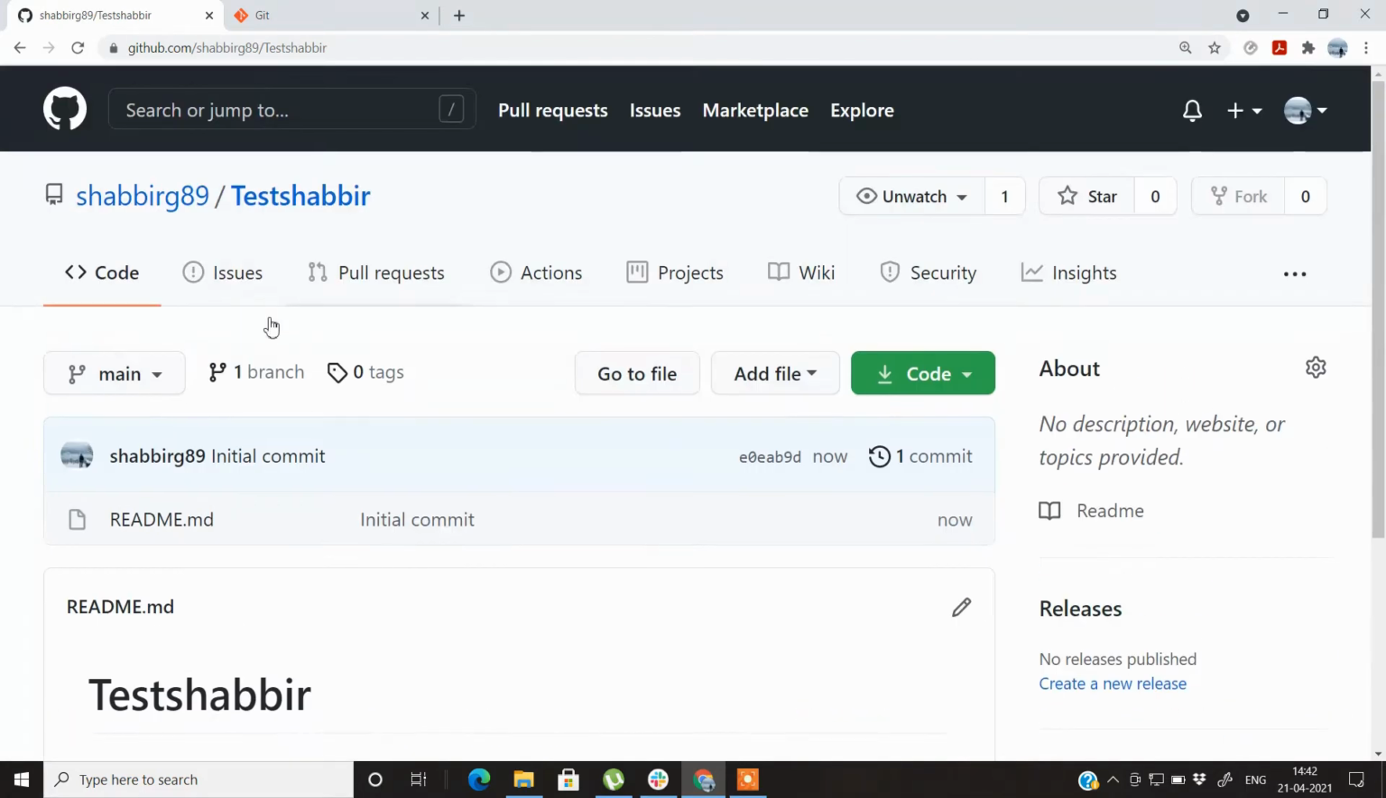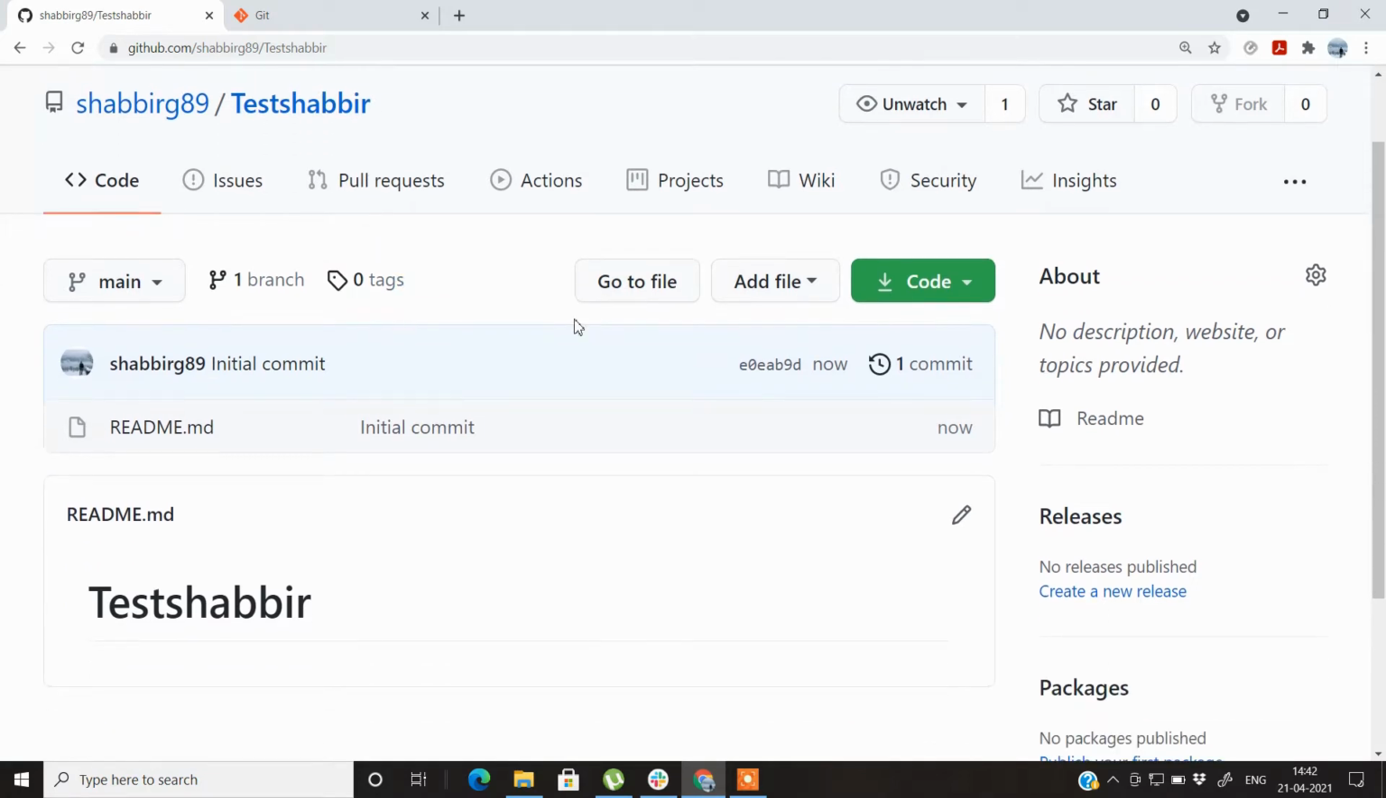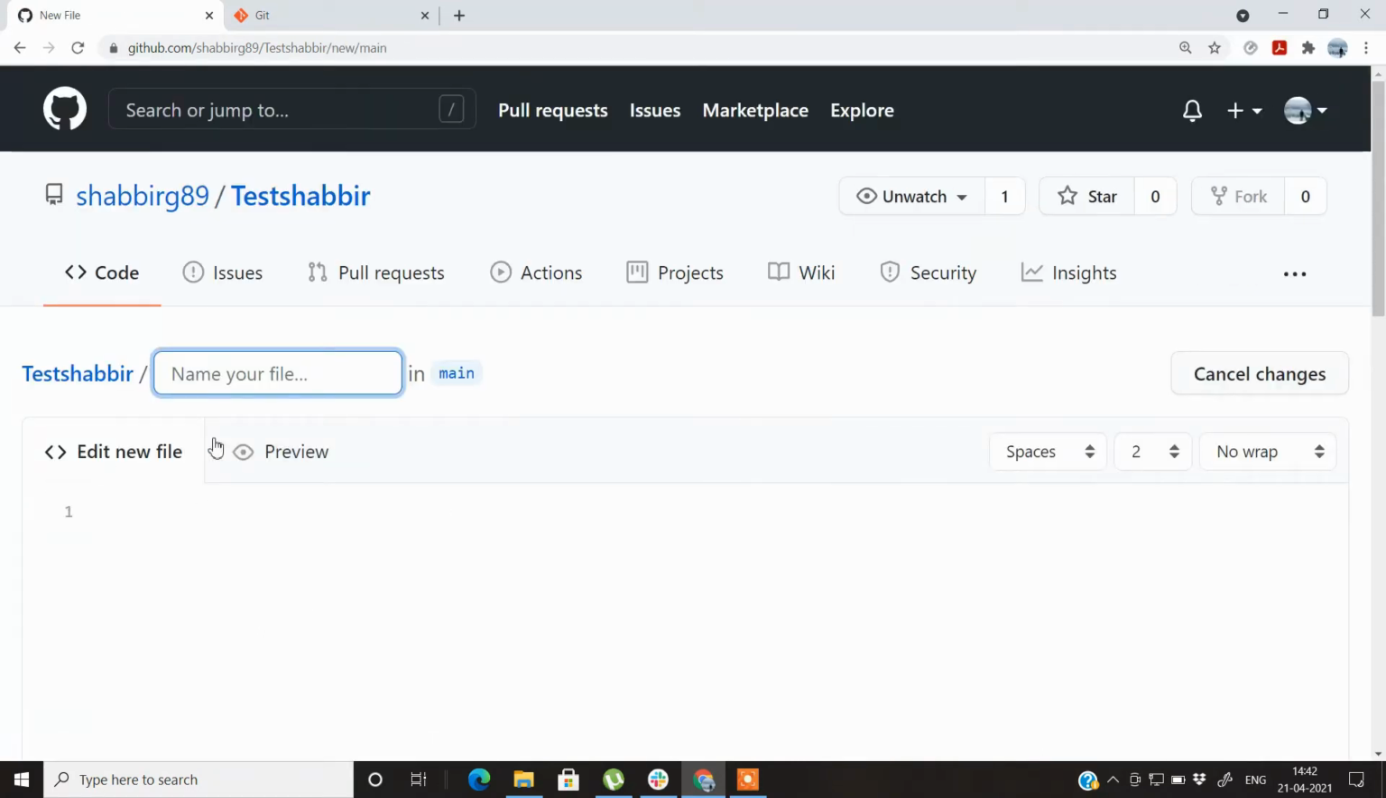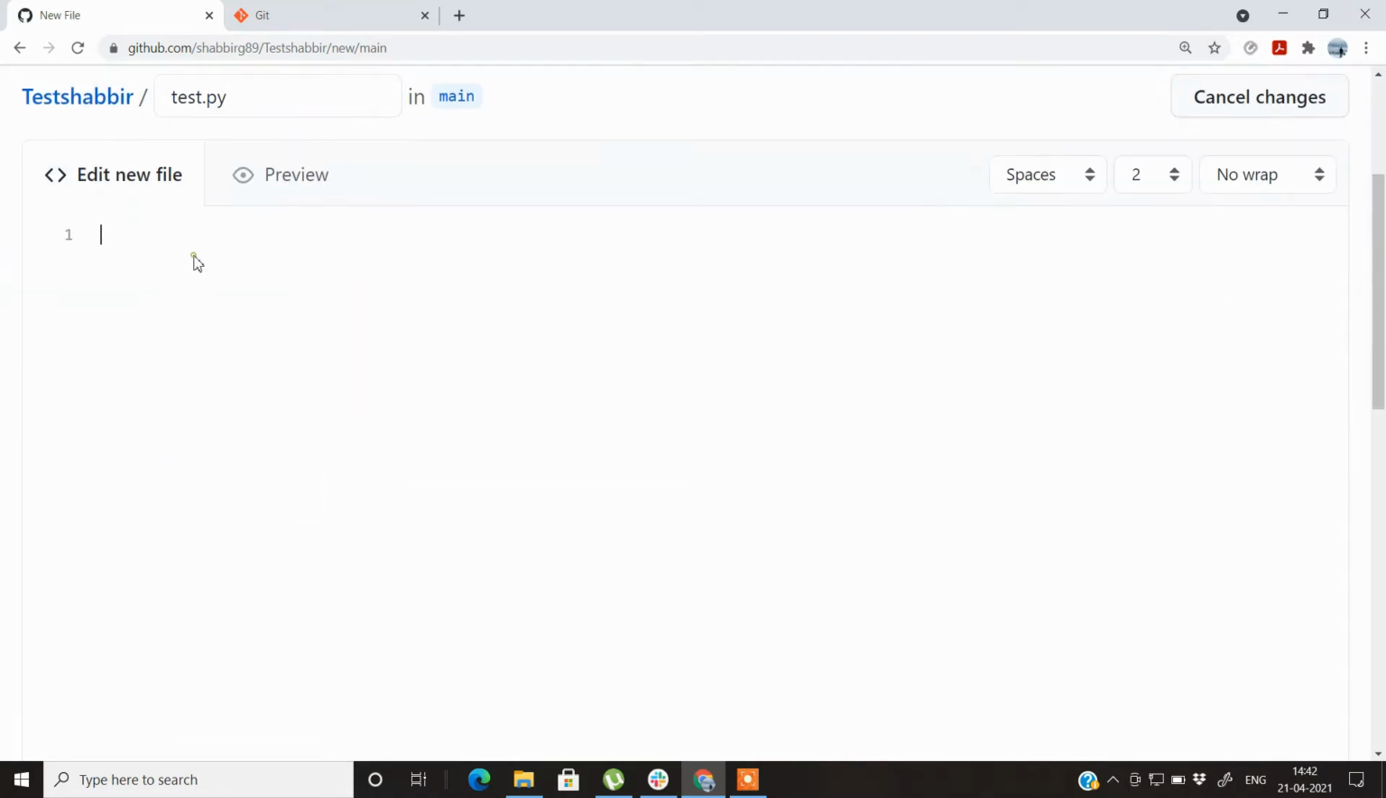So now you can see that the repository test has been created. Let's start by adding some files to it. Here you can see this add file option. So let's create a new file and name it test.py, and let's write a few lines of code. I basically work in Python, so I will be writing some machine learning related code in my file, just basic libraries which are essential for machine learning projects.